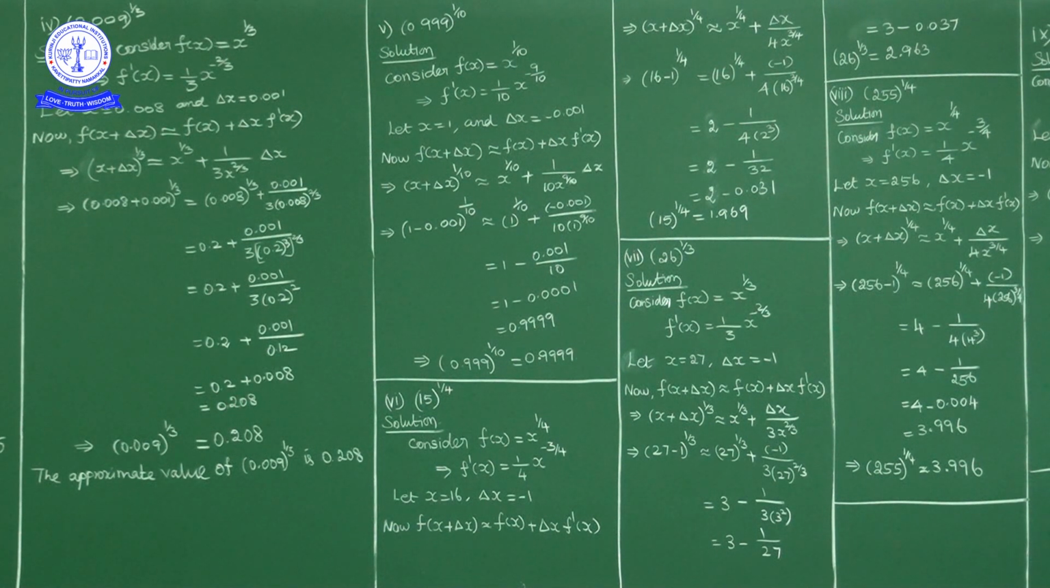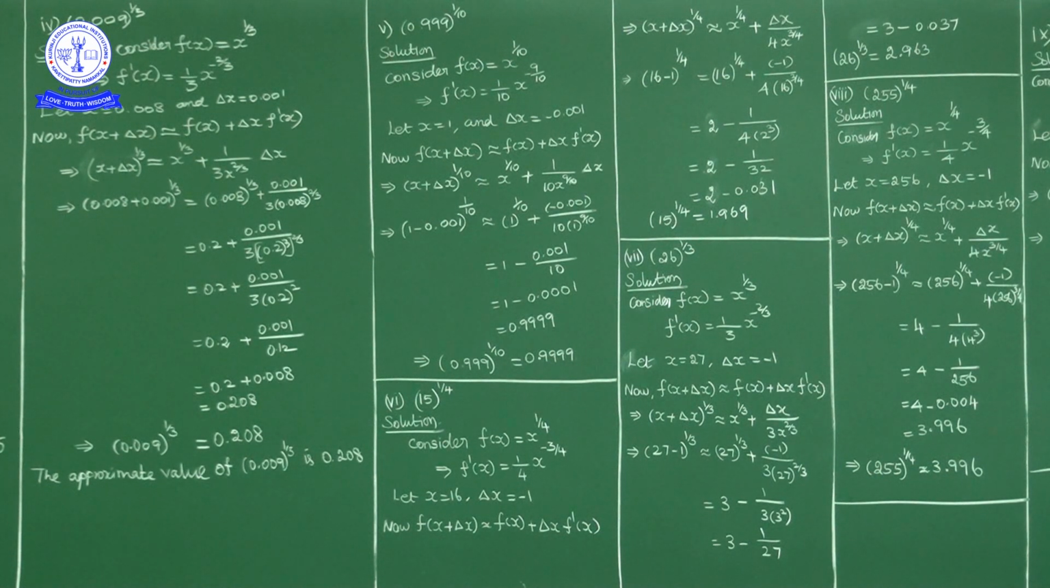Okay, 0.208. So 0.009 power 1 by 3 is equal to 0.208. Okay, so the approximate value of 0.009 power 1 by 3 is 0.208. Okay, in all these questions, the important steps are identifying the function and choosing x and